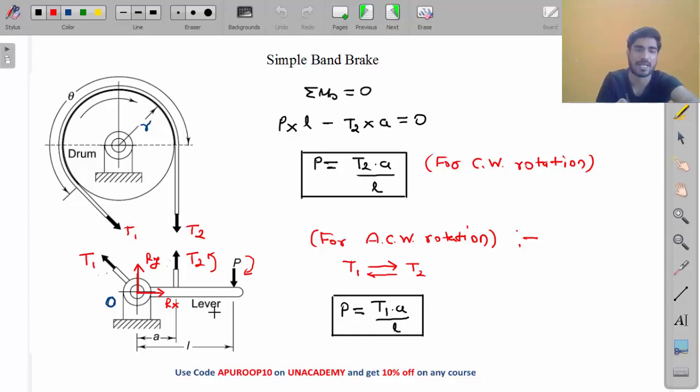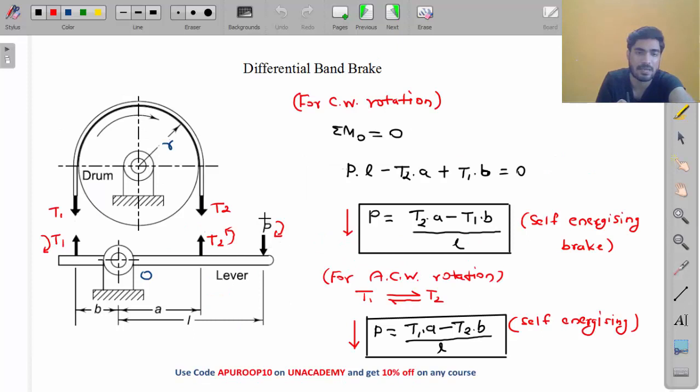In the last case, the lever was rotating only because of P, because only this force is applying clockwise moment. In order to apply the brakes, you need to rotate the lever clockwise. But here P is also applying clockwise moment, and T1 is also applying clockwise moment. So T1 is helping to apply the brakes. That's why it is known as self-energizing brake and the value of P is reduced. In the last case, shoe brakes, friction force helps in applying the brake, and then we get self-energizing brake. But here T1 is helping in applying the brake, so this is also self-energizing brake. Do you understand this, my friend? Very good.